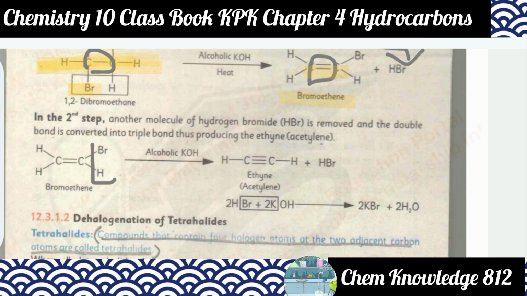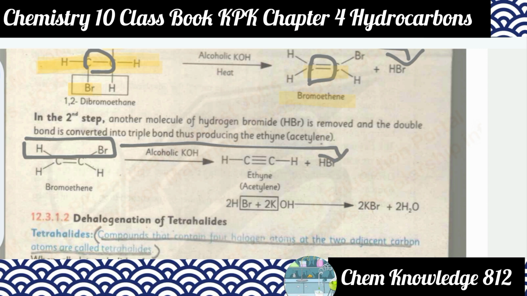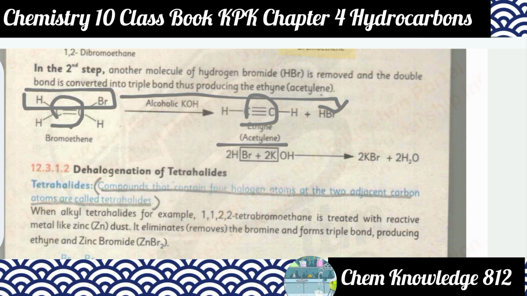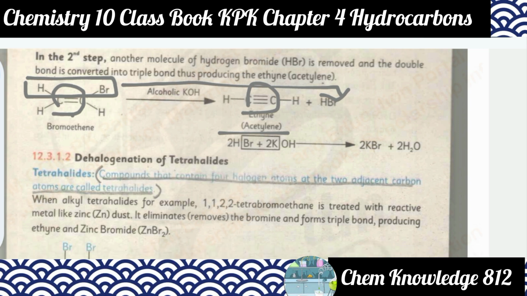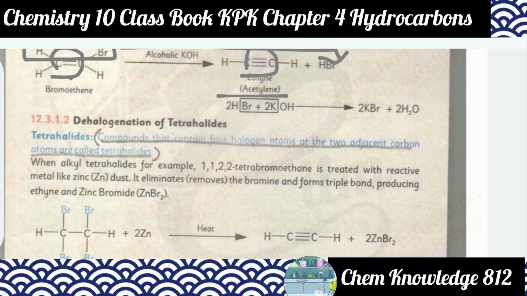So this HBr is removed again to form HBr, and this double bond will be converted into a triple bond here to form acetylene, you can say ethyne. So this is the formation of an alkyne from saturated hydrocarbons.